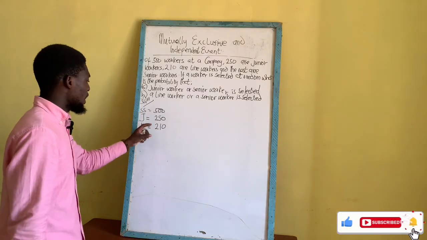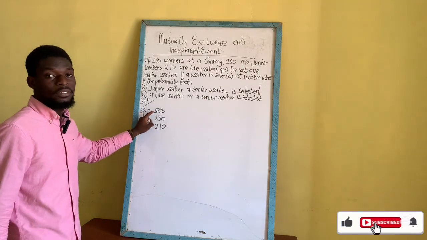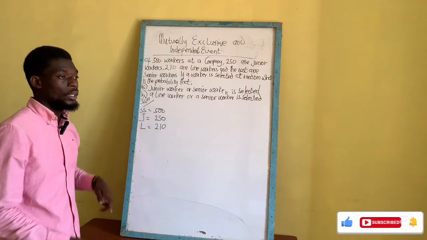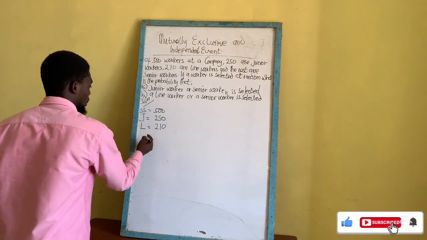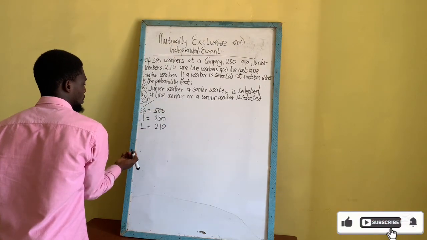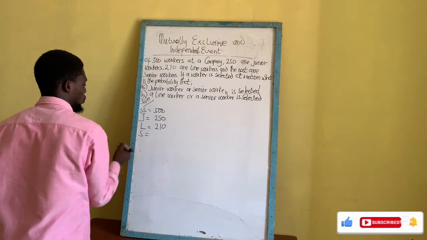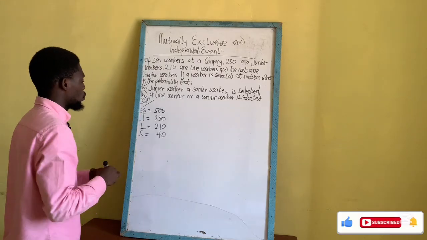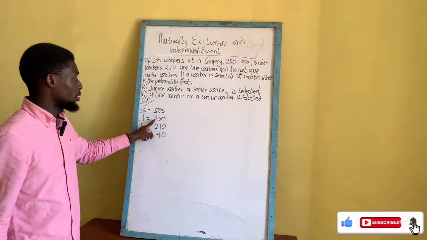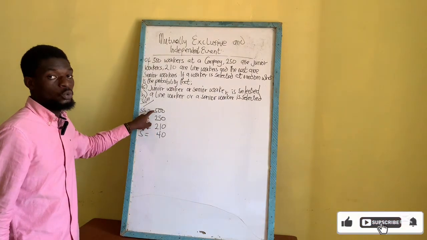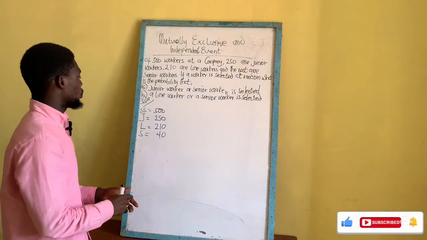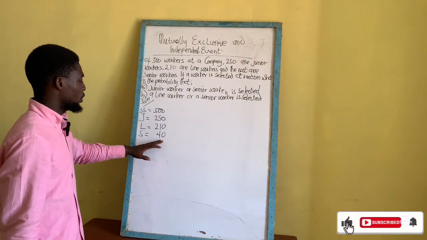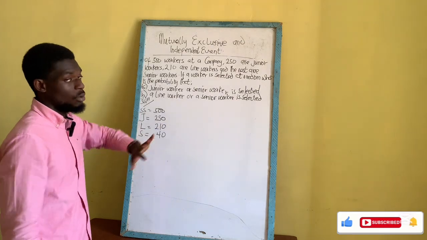So you just add these two and subtract from the 500, the sample space, to get your senior workers. Adding them gives 460, and 500 minus 460 gives us 40 senior workers. So now we've established our values. These are the values that you are going to use to solve for the probabilities.